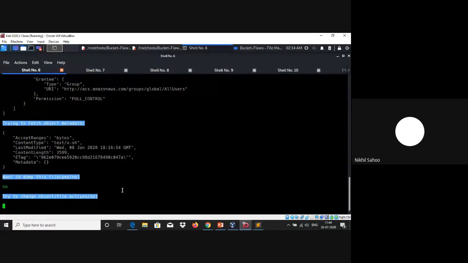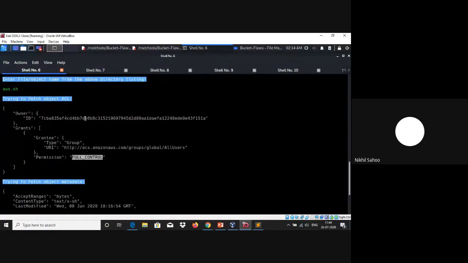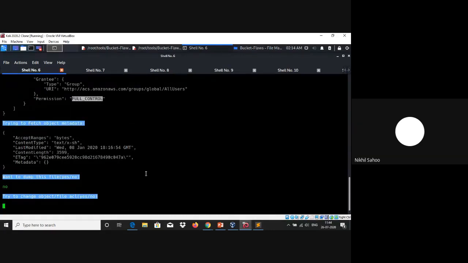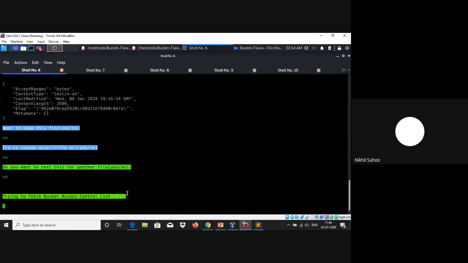Again, it asks whether you want to change the object or file access control list or not. We can type yes, but it won't be of any use because we already have the full control permission over that particular object. So we anyway have full access to it. So let's type no, and then it asks whether you want to proceed with another file. Again, let's type no.